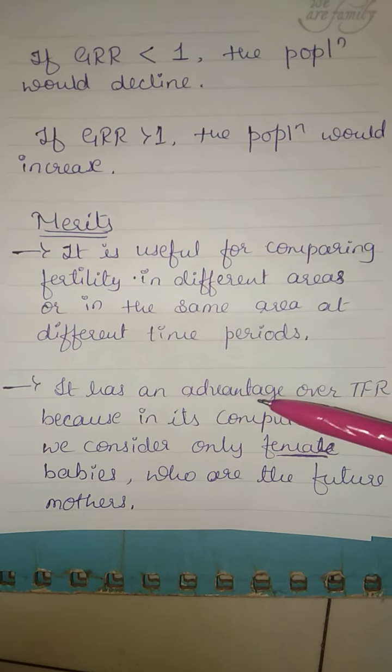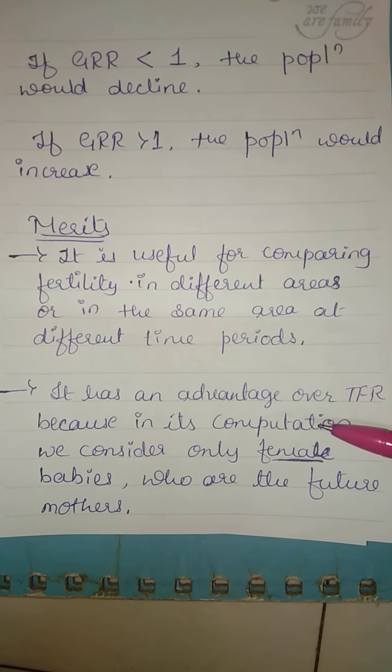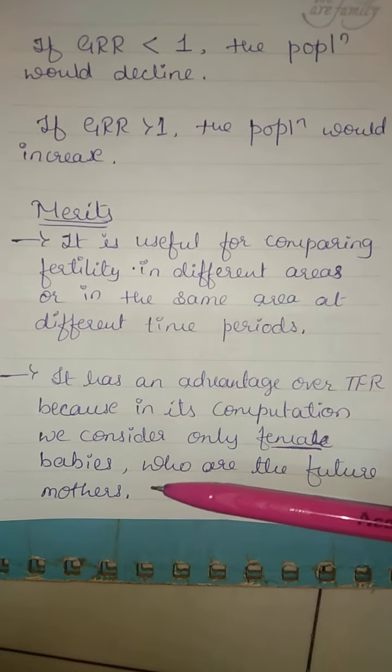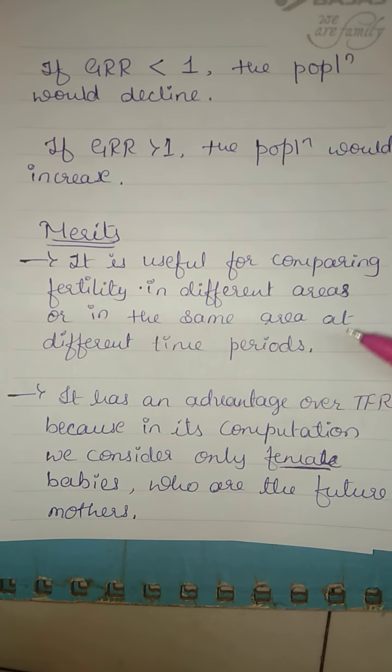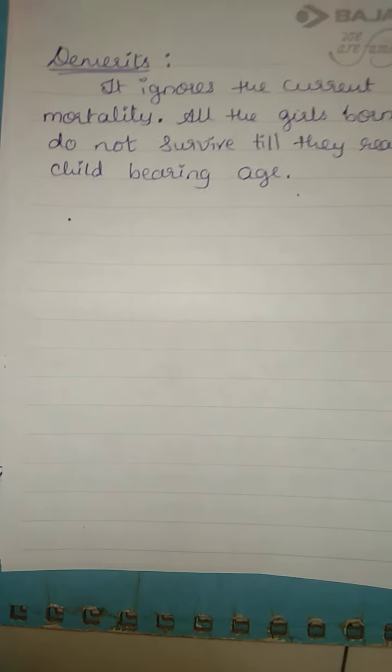It has an advantage over TFR because in its computation we consider only female babies, who are the future mothers. That is the merit.